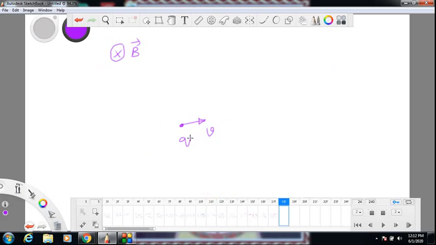Velocity is on the plane of the whiteboard, magnetic field is into the plane of the whiteboard, so angle is 90 degrees. So we are falling into the circles case. So v cross B, if I do it by visualization, will point in this direction. That is the direction of force and that is also the direction of center.